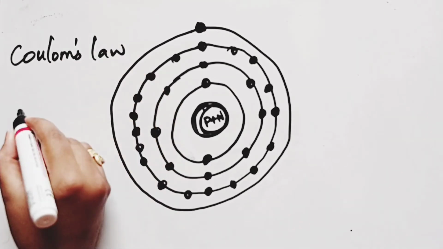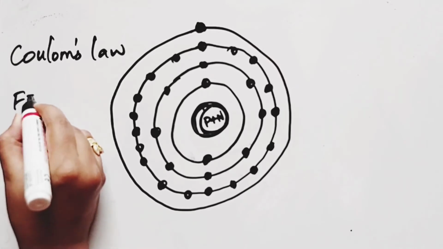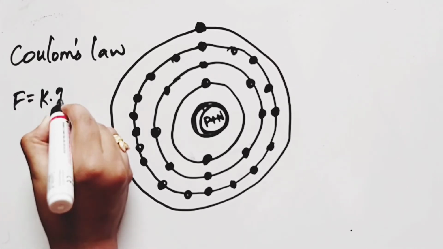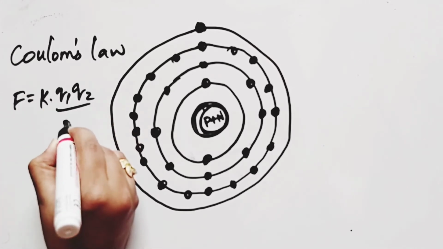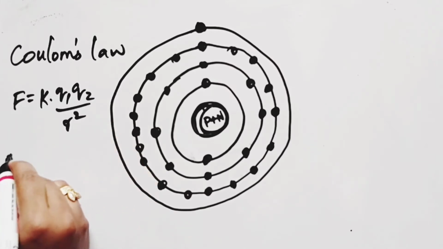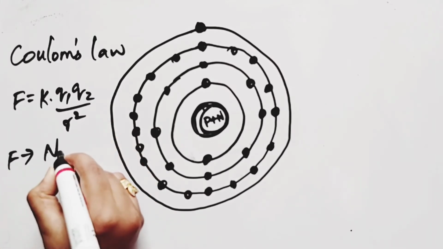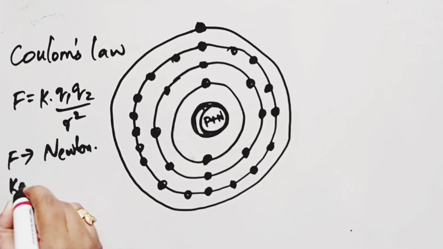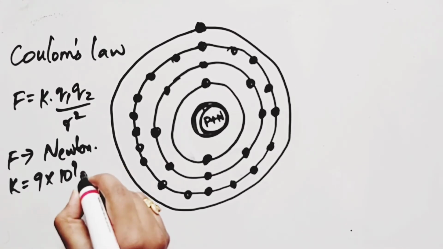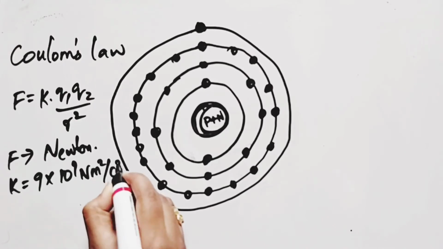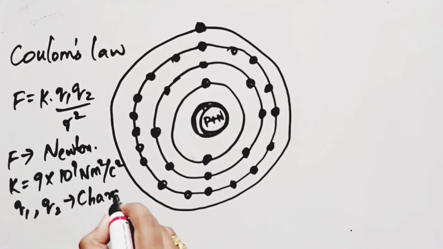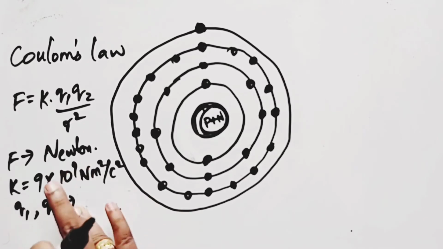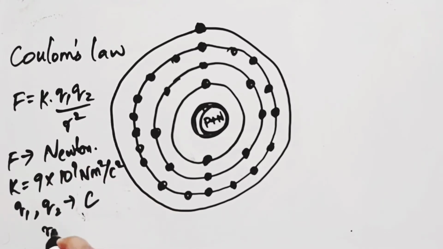The relationship is given by F is equal to K into Q1 Q2 divided by R square, where F is the force of attraction in newtons, K is a constant which is equal to 9 into 10 power 9 Newton meter square per coulomb square. Q1 and Q2 are the charges in coulombs and R is the distance between the two charges in meter.